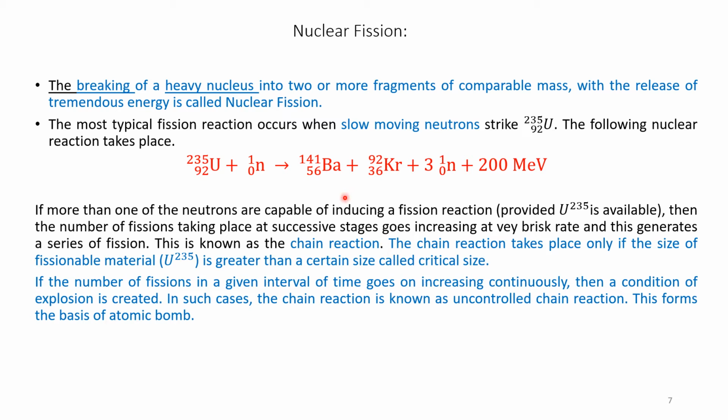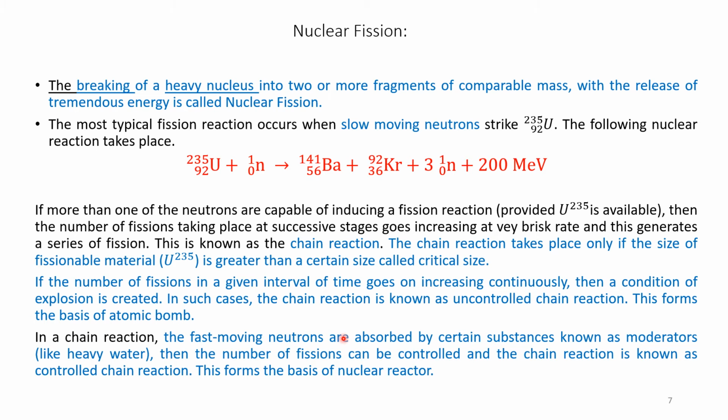See, this release of energy due to the breaking of U-235 nuclei, if not controlled, results in an atomic bomb. In a chain reaction, the fast-moving neutrons are absorbed by certain substances known as moderators, like heavy water.